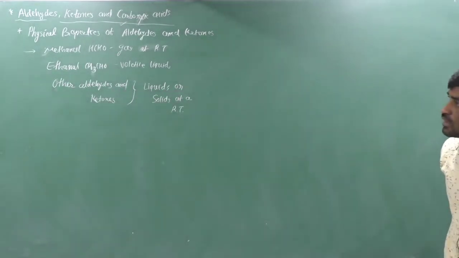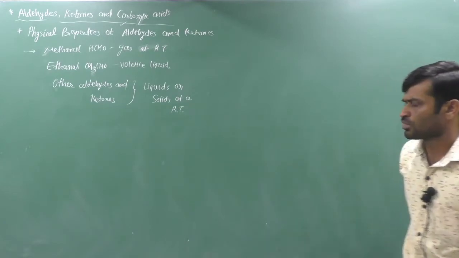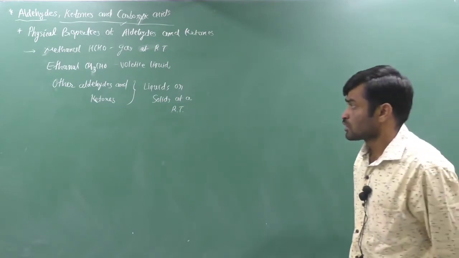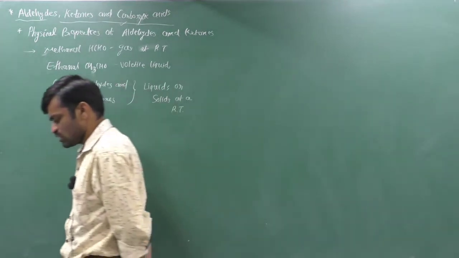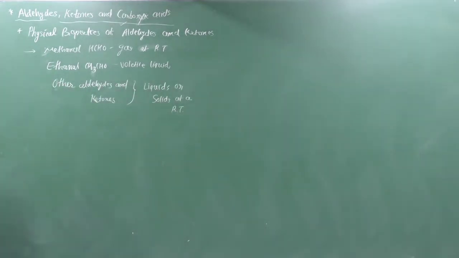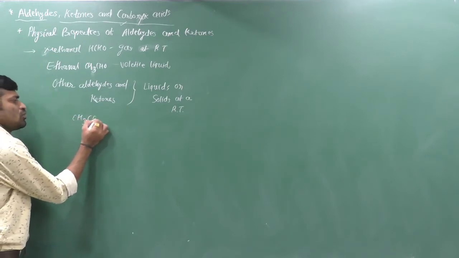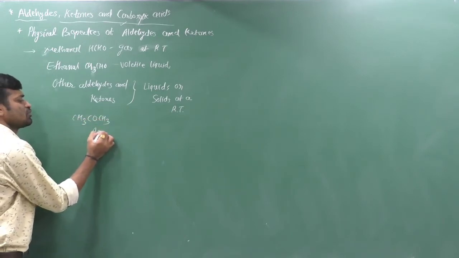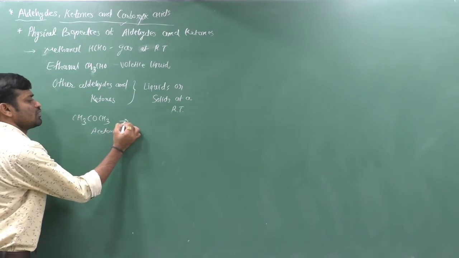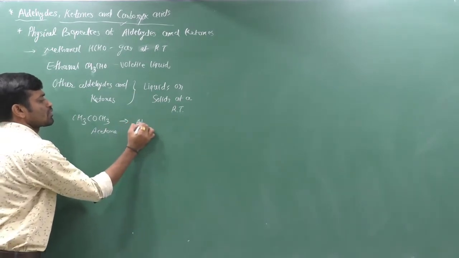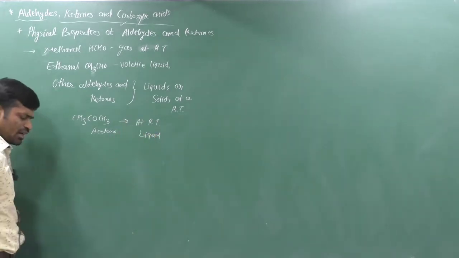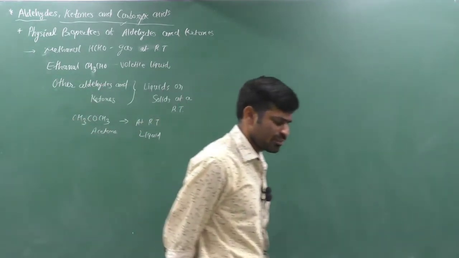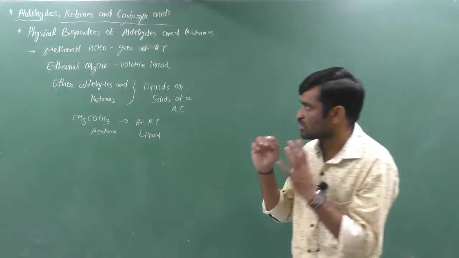So first we say that methanal is a gas at room temperature, ethanal is a volatile liquid, and other aldehydes and ketones are generally liquids or solids at room temperature. Means acetone, if you think about the lowest member of ketone, CH3COCH3, which is acetone, at RT it is liquid. Means remaining all aldehydes and ketones are liquid or solid at room temperature.